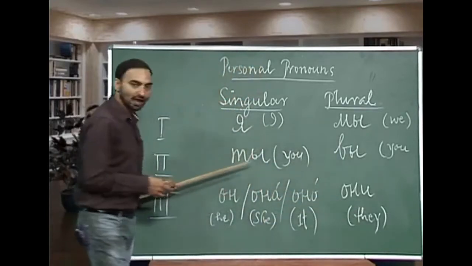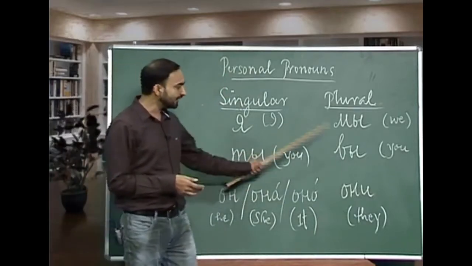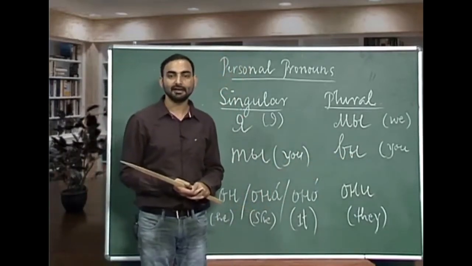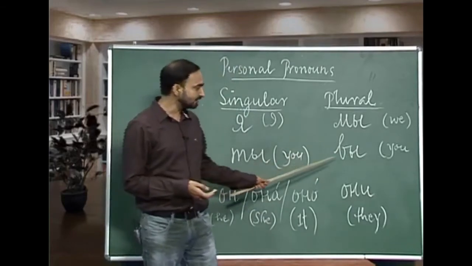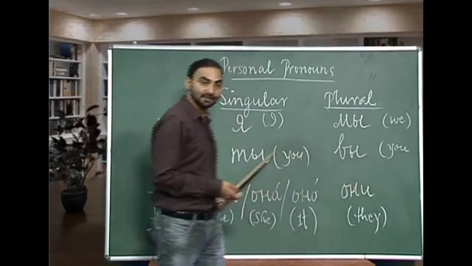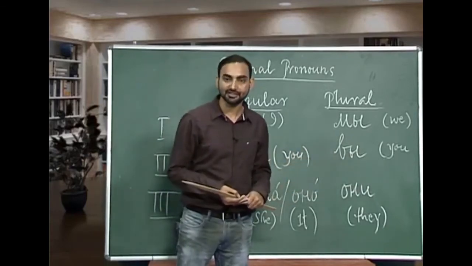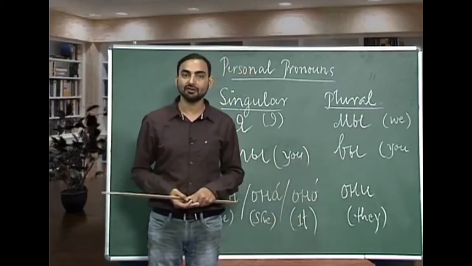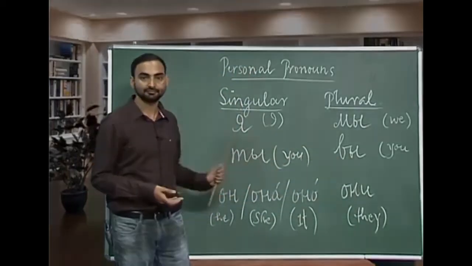And one more thing you have to remember is that ty is informal and vy is formal. So when you address someone who is elder to you and who is a stranger, out of politeness we will use vy, not ty. Otherwise, people may get offended in Russia. So you have to keep this thing in mind. Whenever you meet a stranger or someone new to you, we will use vy, not ty.